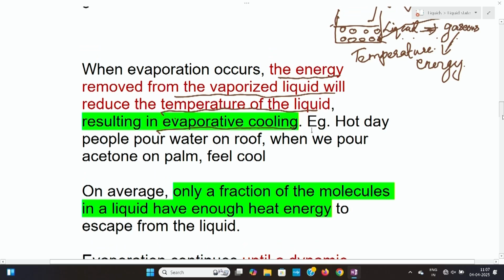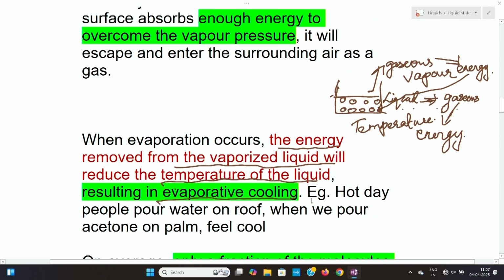Only a fraction of the molecules in a liquid have the heat energy and will escape. So when it happens, these surface molecules will escape from the liquid state to the gaseous state. First some molecules will escape, then after some time some more molecules will escape, and finally the complete evaporation will happen.